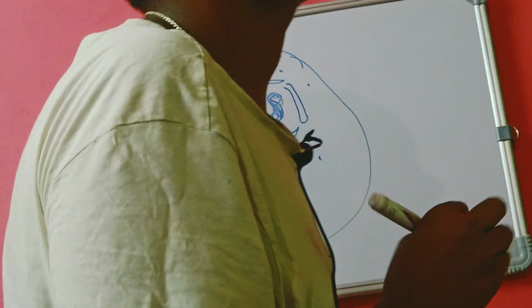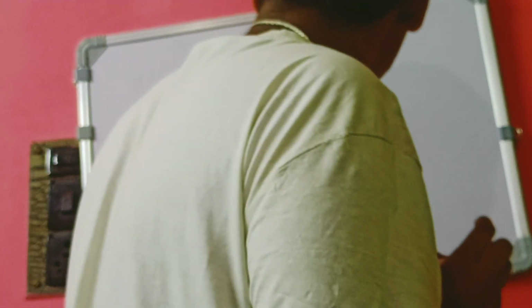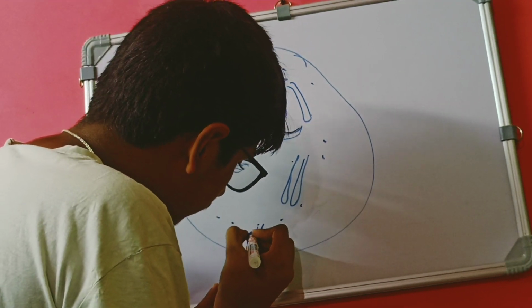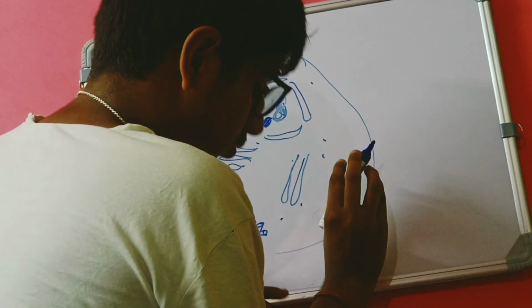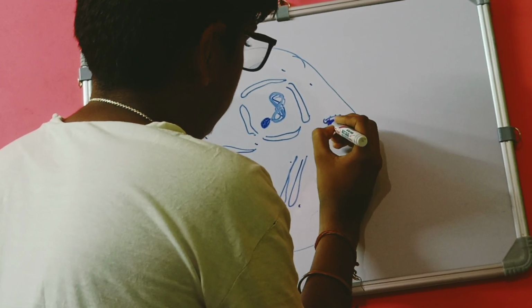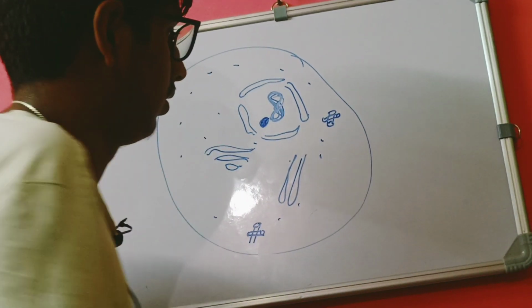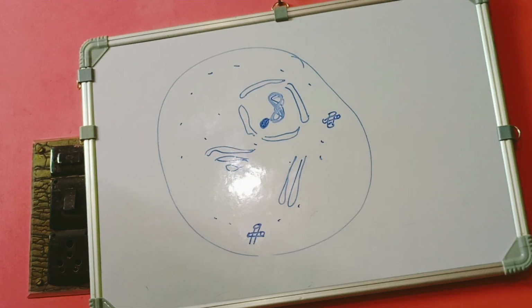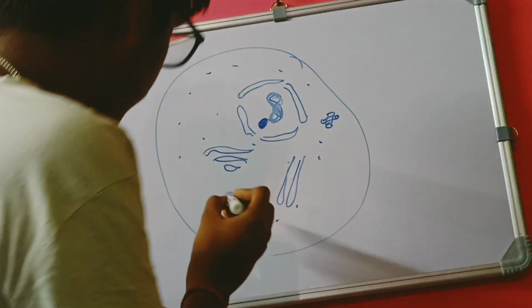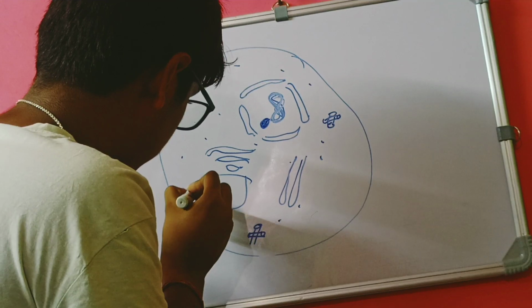Centrosome, most important for cell division in animal cells, is there. Likewise, mitochondria is also there. Let me draw mitochondria.